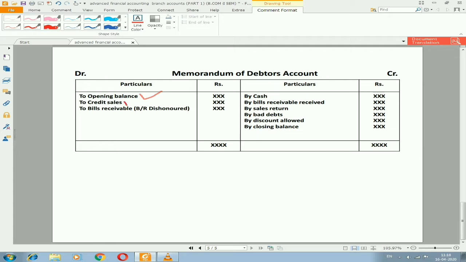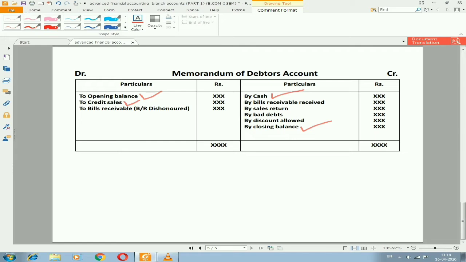By using this, we are going to find out any one missing information to complete the branch account. If you get a balance on the debit side, you can give first preference to opening balance and second preference to credit sales. And if you get the balance on the credit side, you can give first preference to closing balance of debtors, and another preference, if you already have the closing balance, to cash received from the debtors.